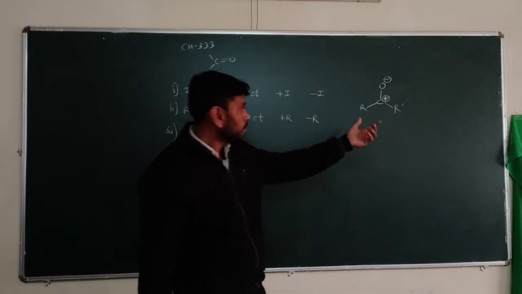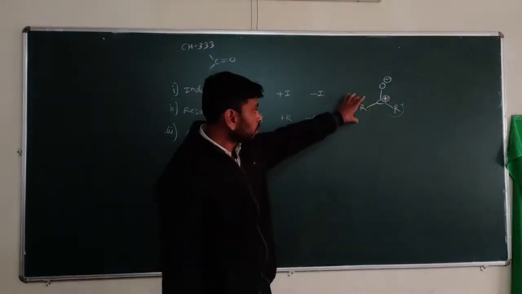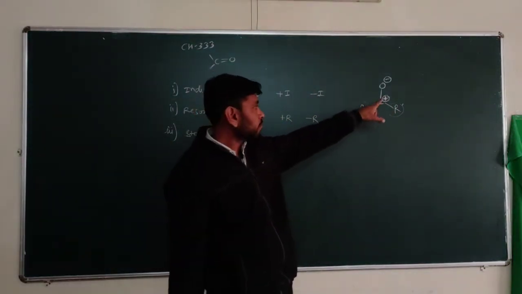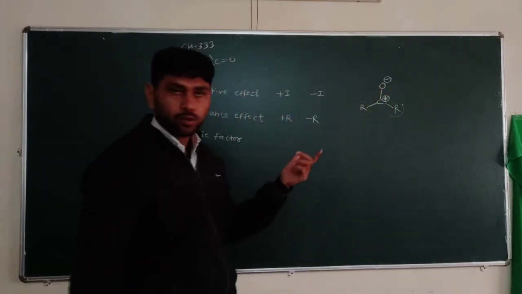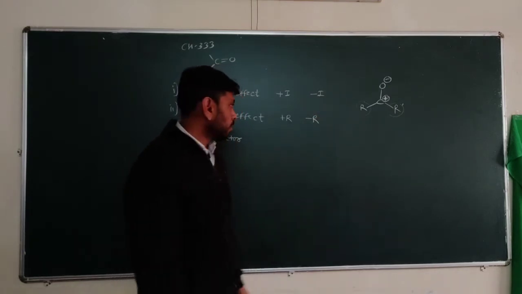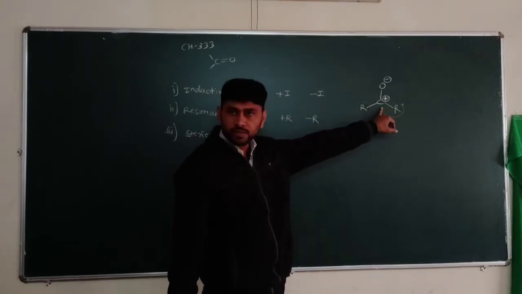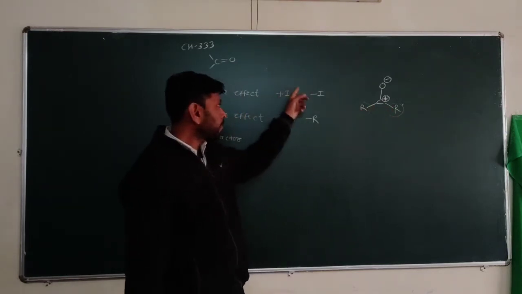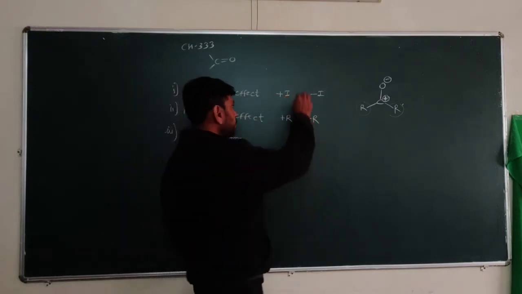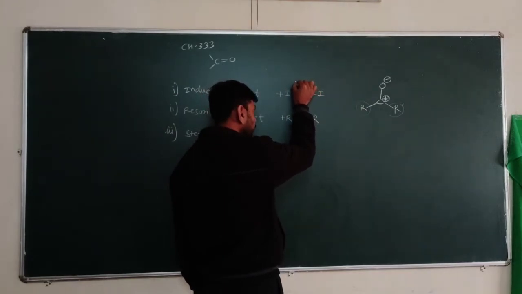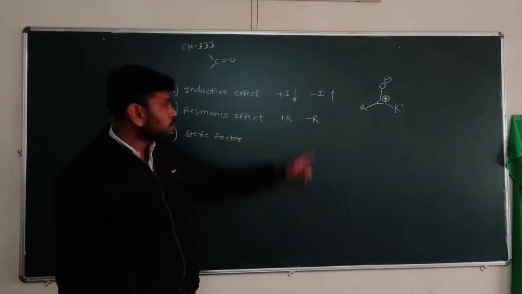then the reaction is faster. If donating groups are there, they stabilize this positive charge and decrease its reactivity. If it is stable, then it cannot react with other compounds. So the stability of the charge increases by a plus I group. If plus I effect groups are there, the reactivity of the carbonyl compound decreases, and if minus I effect groups are there, the reactivity increases.